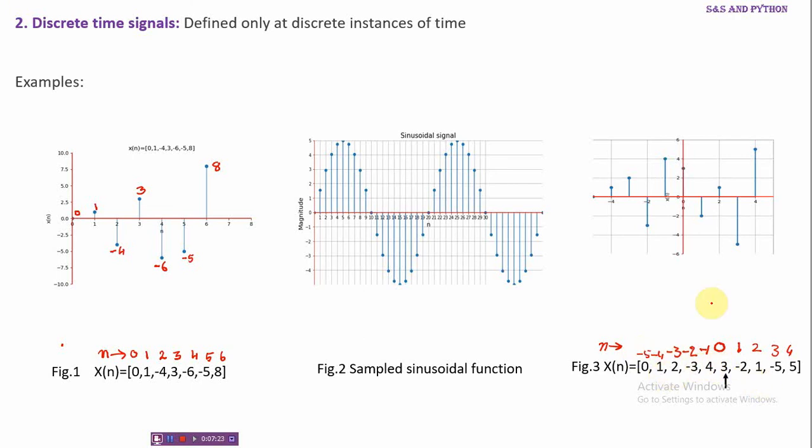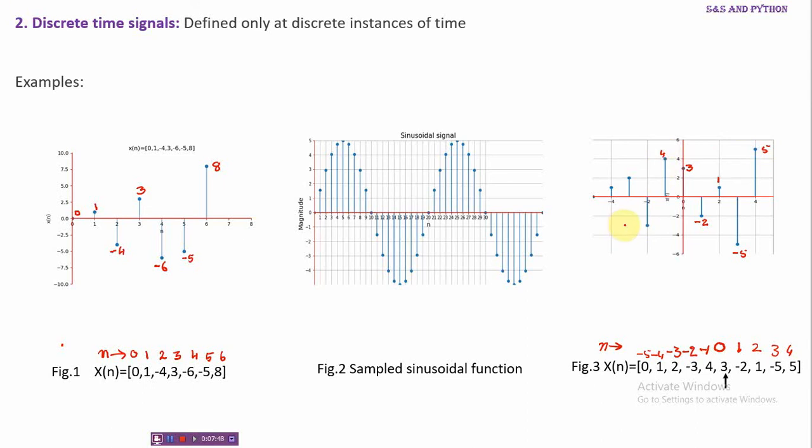So graphically, when we plot this, at n is equal to 0, its value is 3. At n is equal to 1, its value is minus 2. At n is equal to 2, its value is 1. At n is equal to 3, it is minus 5. At 4, it is plus 5. And on the negative side, when n is minus 1, its value is 4.